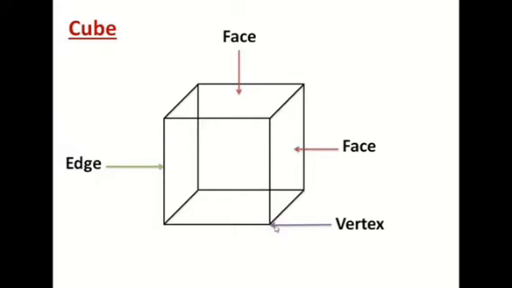These 3 edges are coming and meeting in this point, so it is a vertex. So how many vertices are there for this cube? 1, 2, 3, 4, 5, 6, 7 and 8. So there are 8 vertices for a cube.